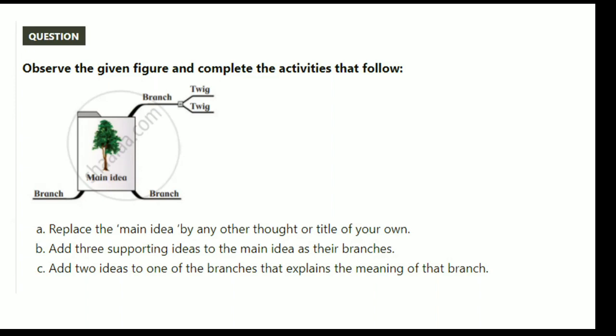I'll show you the solution, but for practice, after this video you will practice taking any topic that you want. This is very simple, friends.